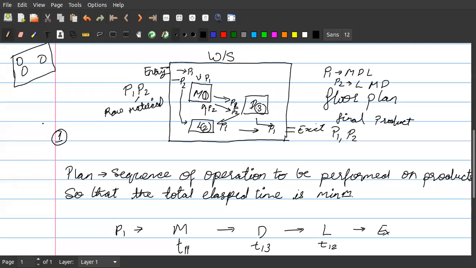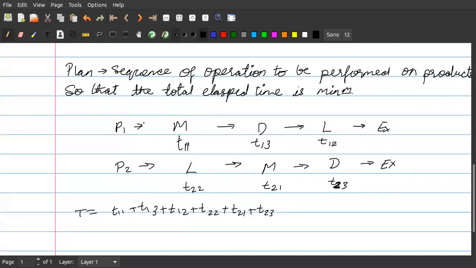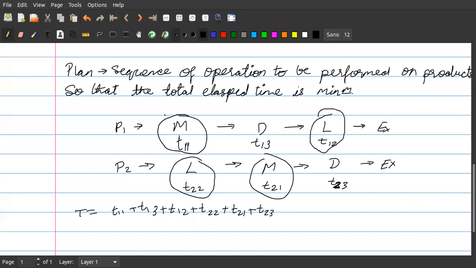Okay, now I'm not going to look at the chat. Let us come back to where I stopped. If you see this sequence, the last operation of P1 is to be performed on the lathe, but for P2 the first operation will be performed on the lathe. The second operation will be performed on milling, and for the other product the first operation is on milling. The third operation will be performed on drilling, and the second operation on drilling.